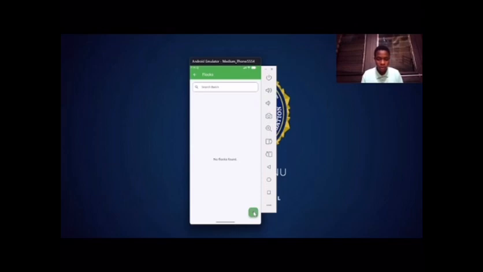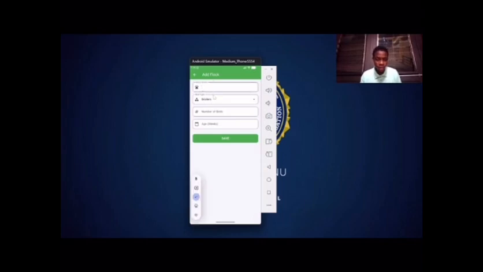So clicking the plus, now we add our flock. Let's start with the batch name. The batch name is what you use to describe the type of birds or the type of flocks. So you can use a specific name that you want to categorize your flocks with.